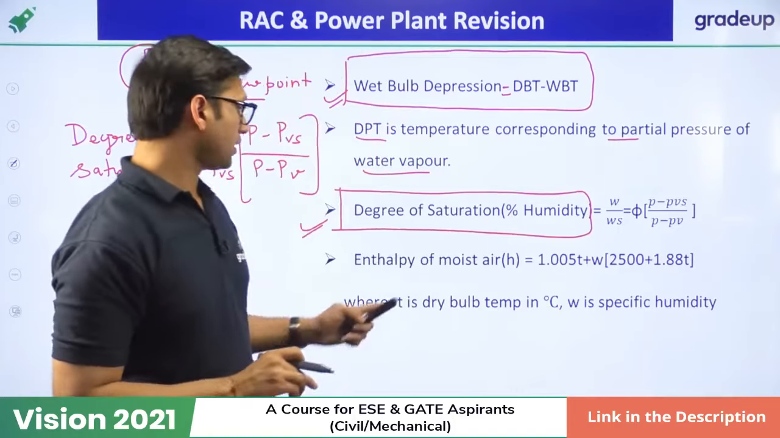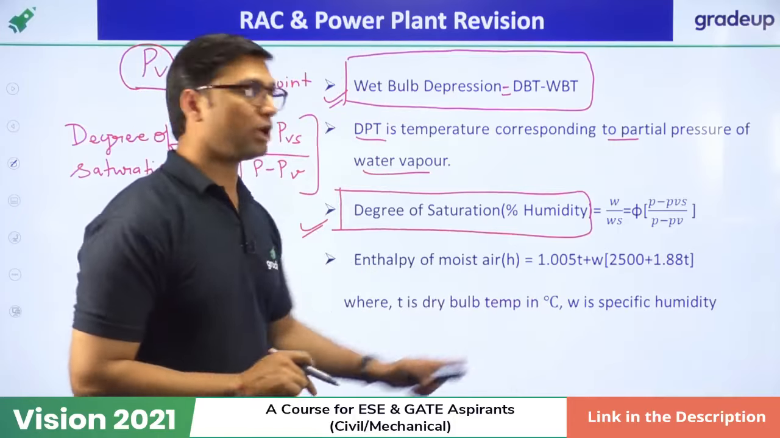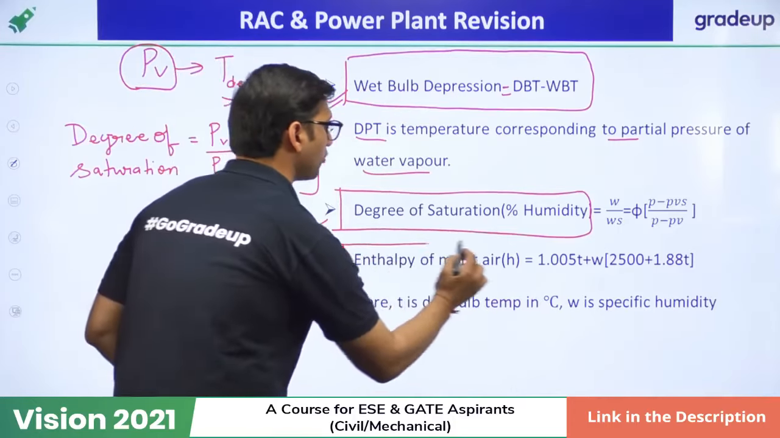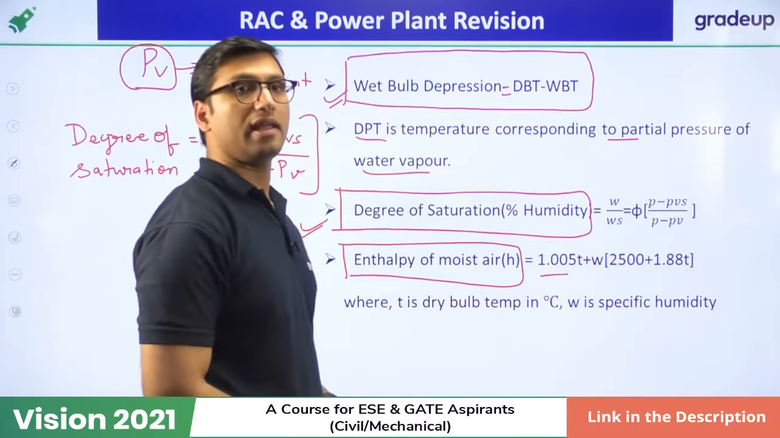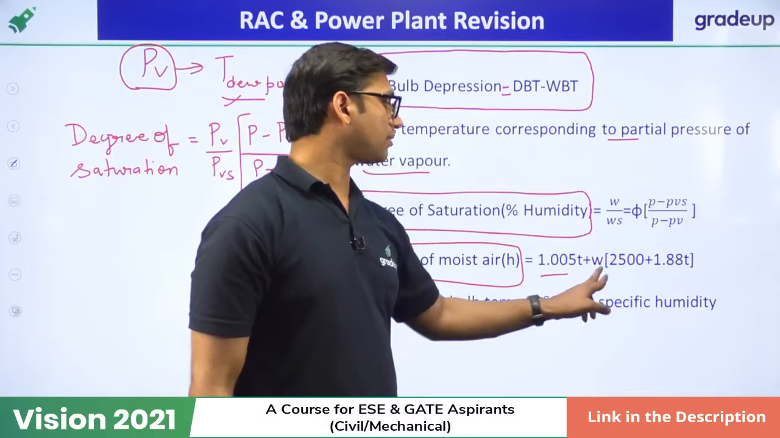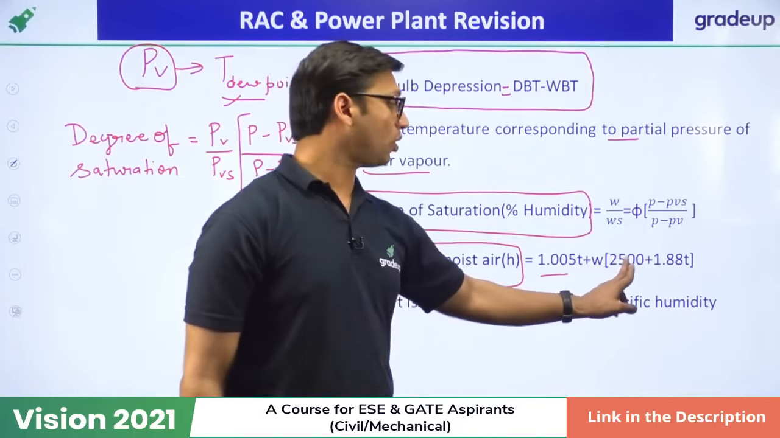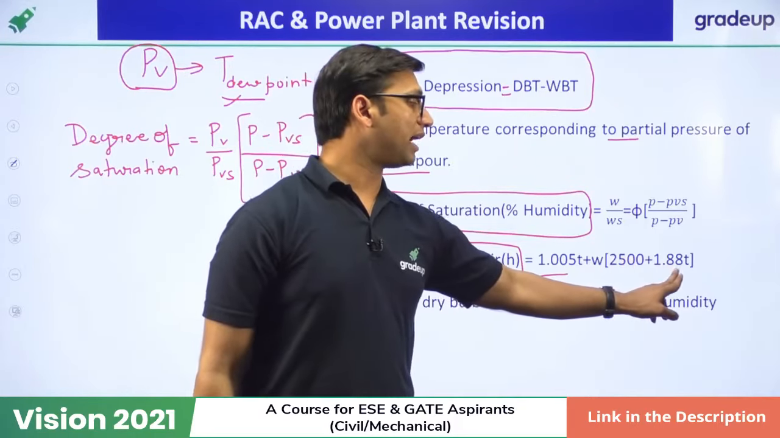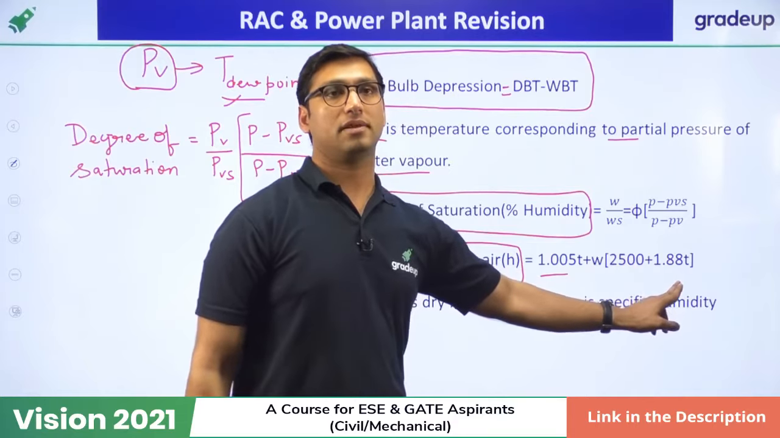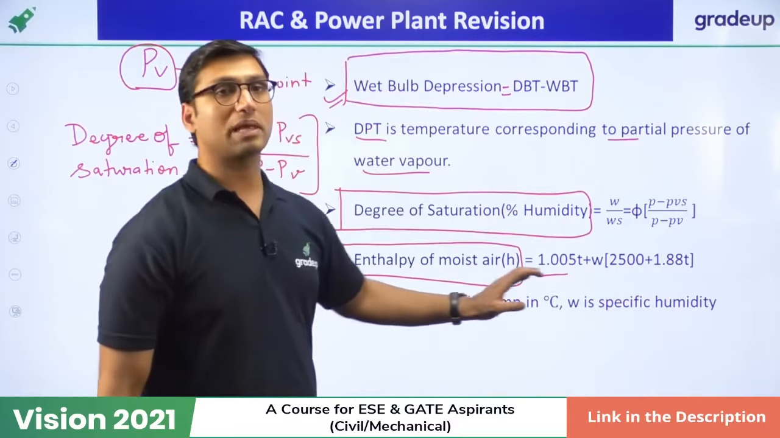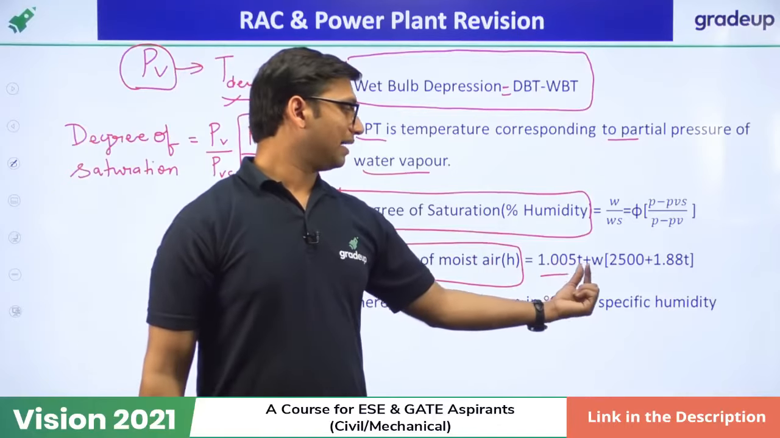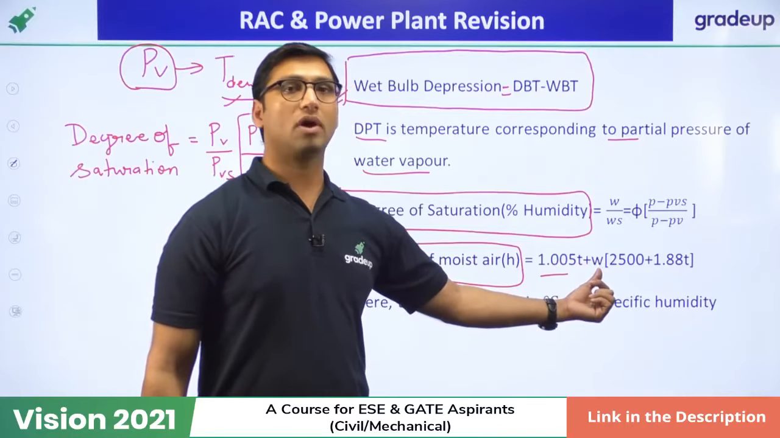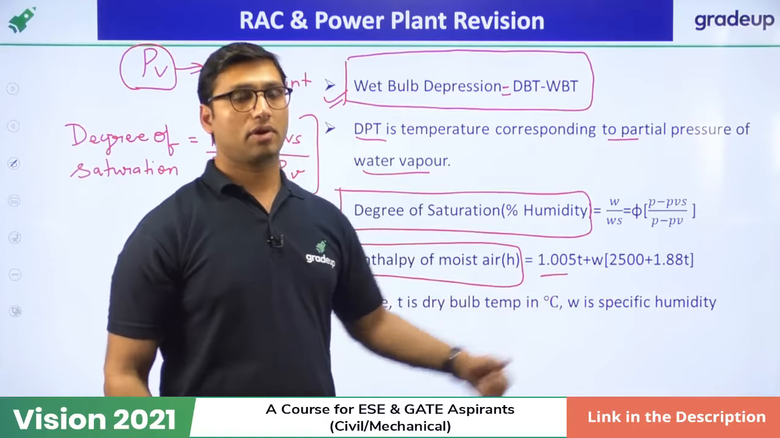Next, this formula is important: enthalpy of the moist air. What is the formula for enthalpy of moist air? That is equal to 1.005 into T, where T is the dry bulb temperature, plus specific humidity into (2500 plus 1.88 into dry bulb temperature). That is the formula for enthalpy of the moist air. In this formula, T is the dry bulb temperature and W is the specific humidity.